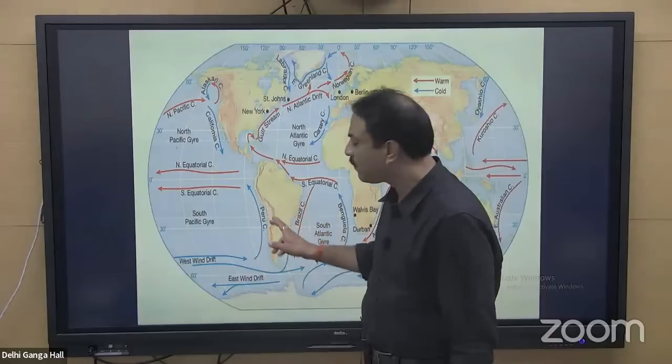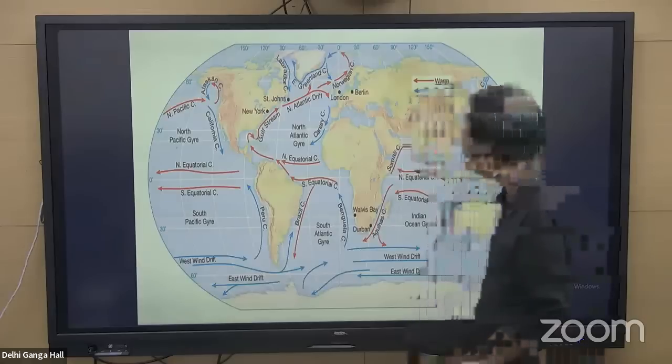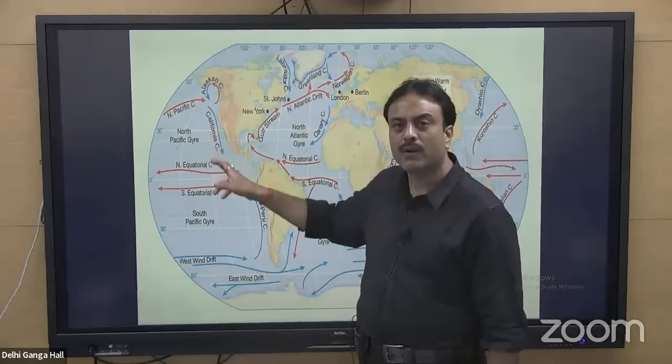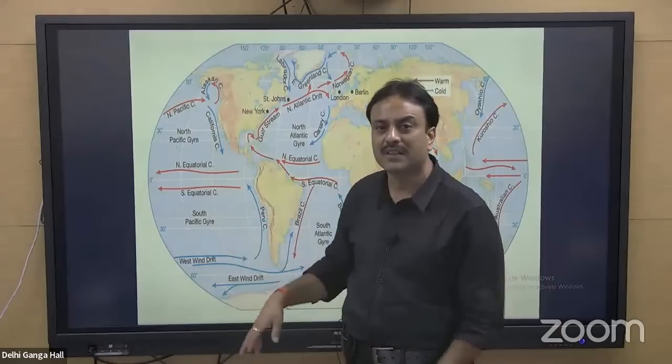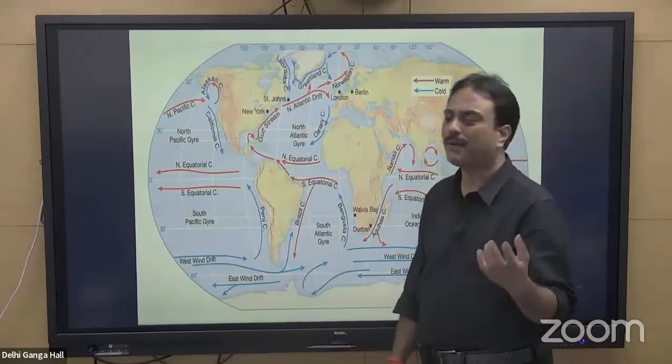Peru current results in the formation of the Atacama desert, having Arica city, the driest city of the world. Canary current over here. Here you have the California current. California cold current results in the formation of the Mojave desert, the California region. So all cold currents are associated with desert type of climatic conditions.